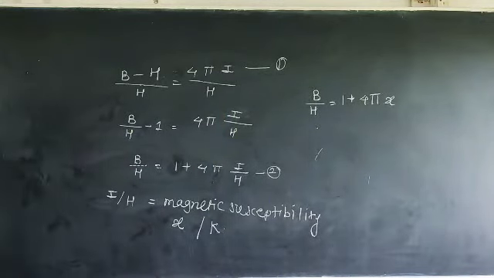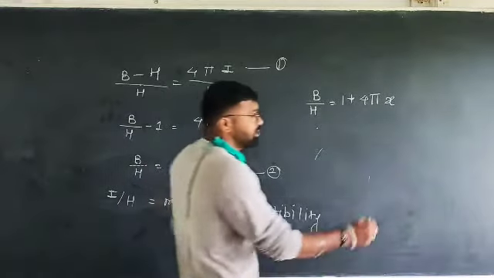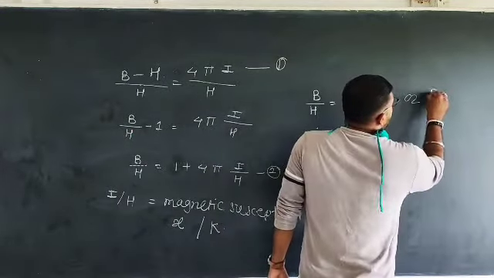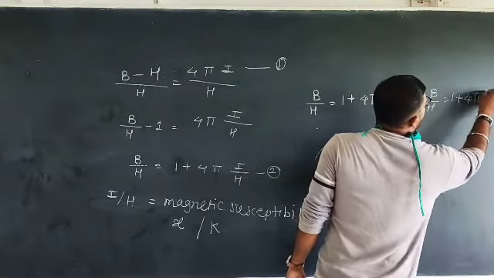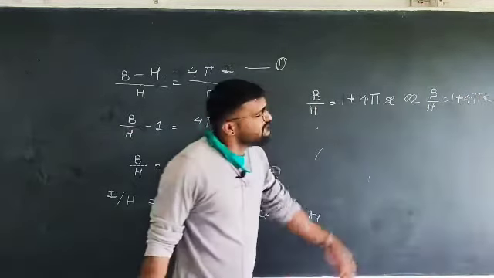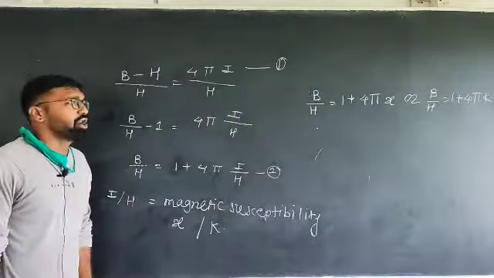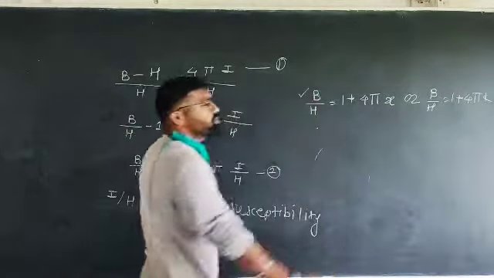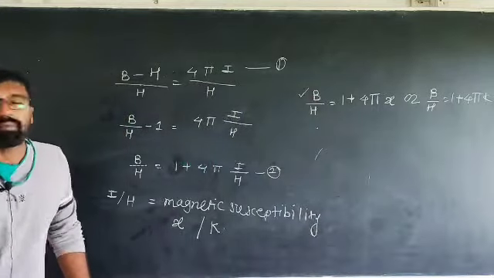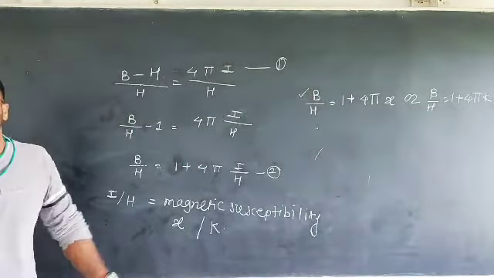B upon H is equal to 1 plus 4 pi chi, or B upon H is equal to 1 plus 4 pi K. You can use either one of them, no problem, no issue. Where B is the induced magnetic field, or the magnetic field generated in a substance when it is placed in